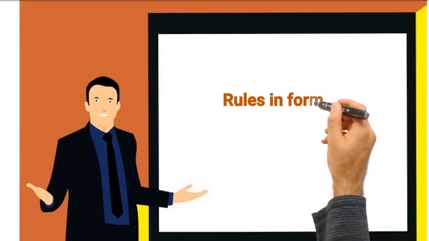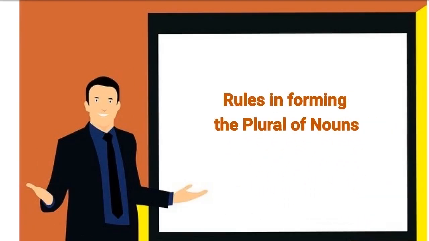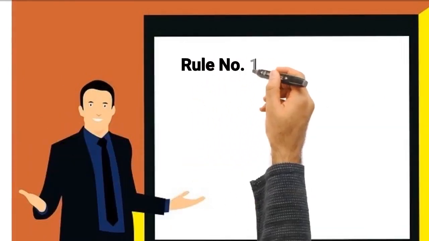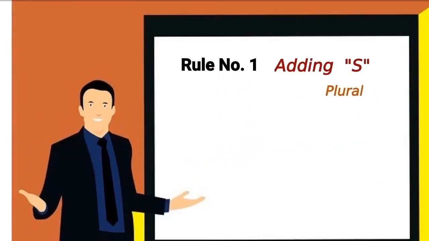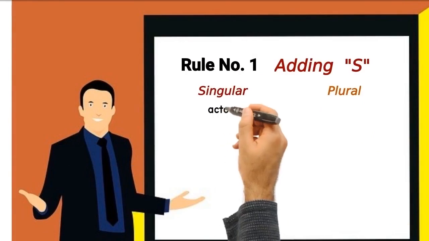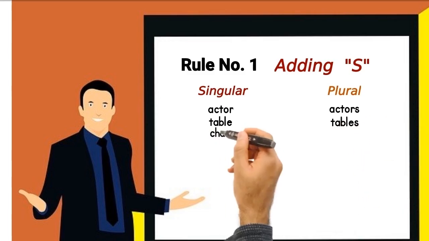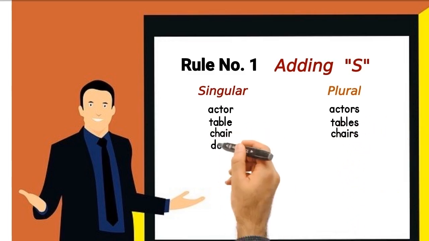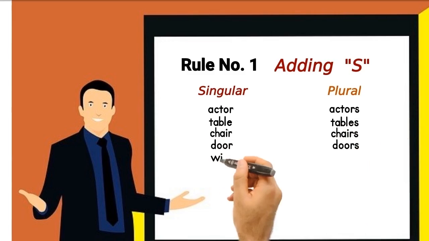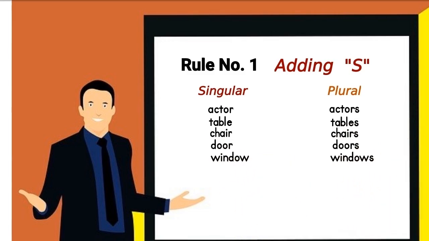Here are the rules in forming the plural of nouns. Rule number 1 is by adding s to make it plural from singular form. For example, actor, actors, table, tables, chair, chairs, door, doors, window, windows.